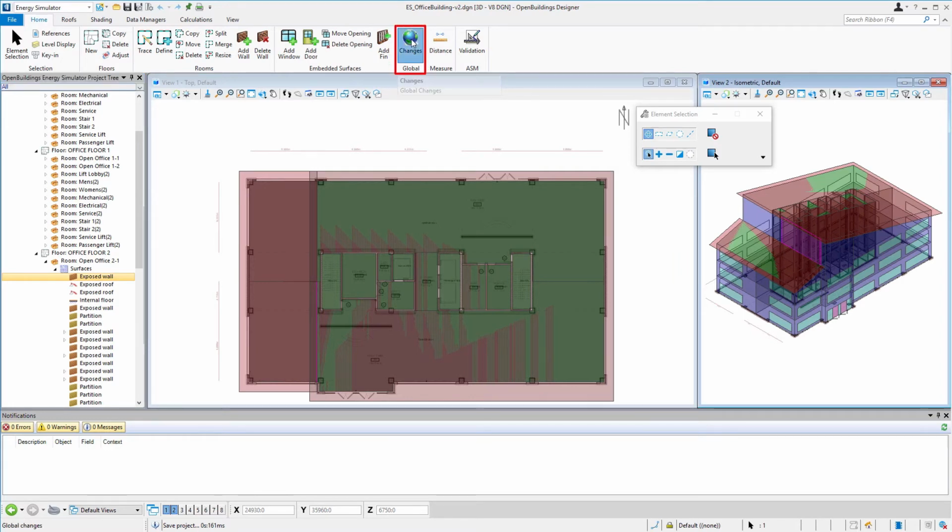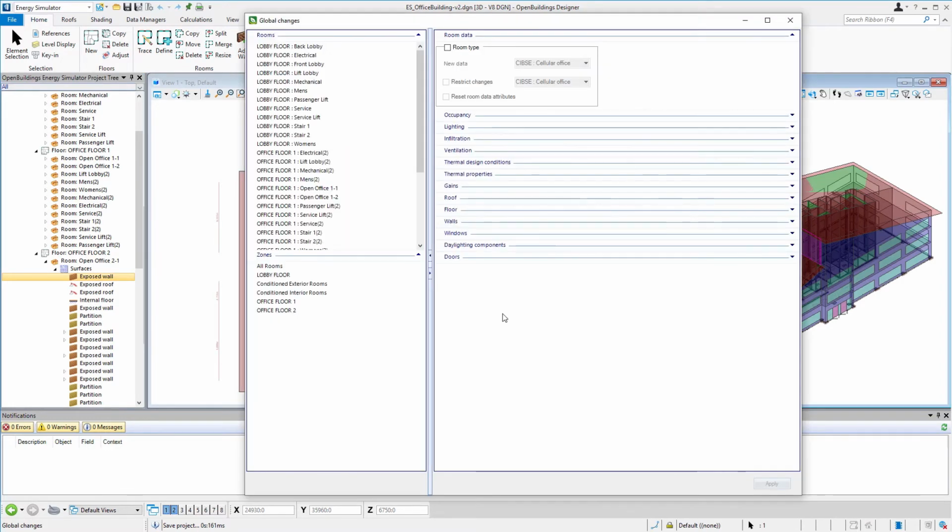So I'm going to go back to the global changes. And this time we want to change the partition that is around our stairs and our lift shafts to that plaster on block partition that we created in the last session.